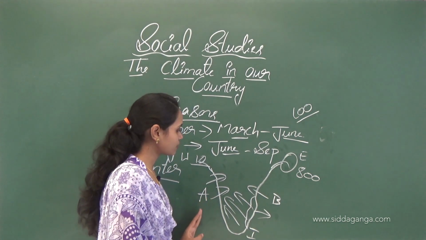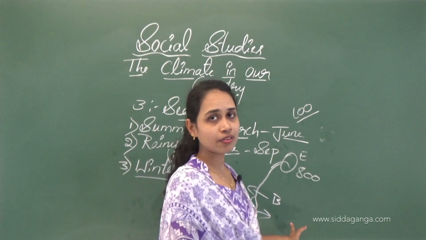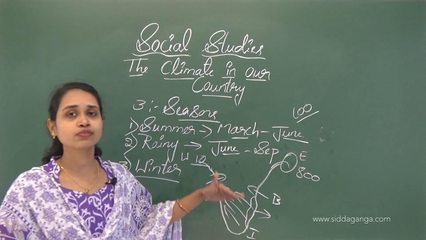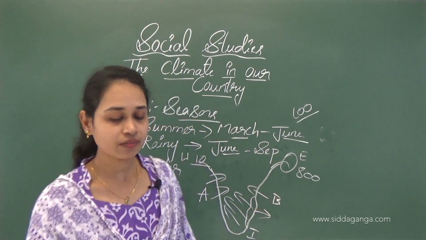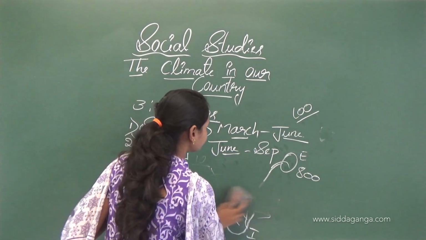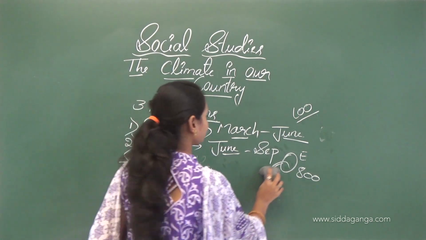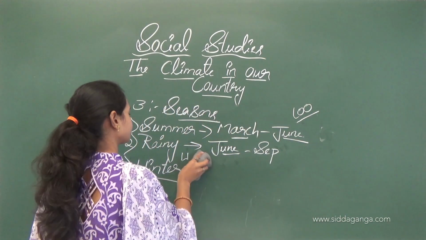So cold winds enter India from the Arabian Sea and the Bay of Bengal. After the middle of July it covers the whole country, and then we receive heavy rainfall. So the next one is the winter season.